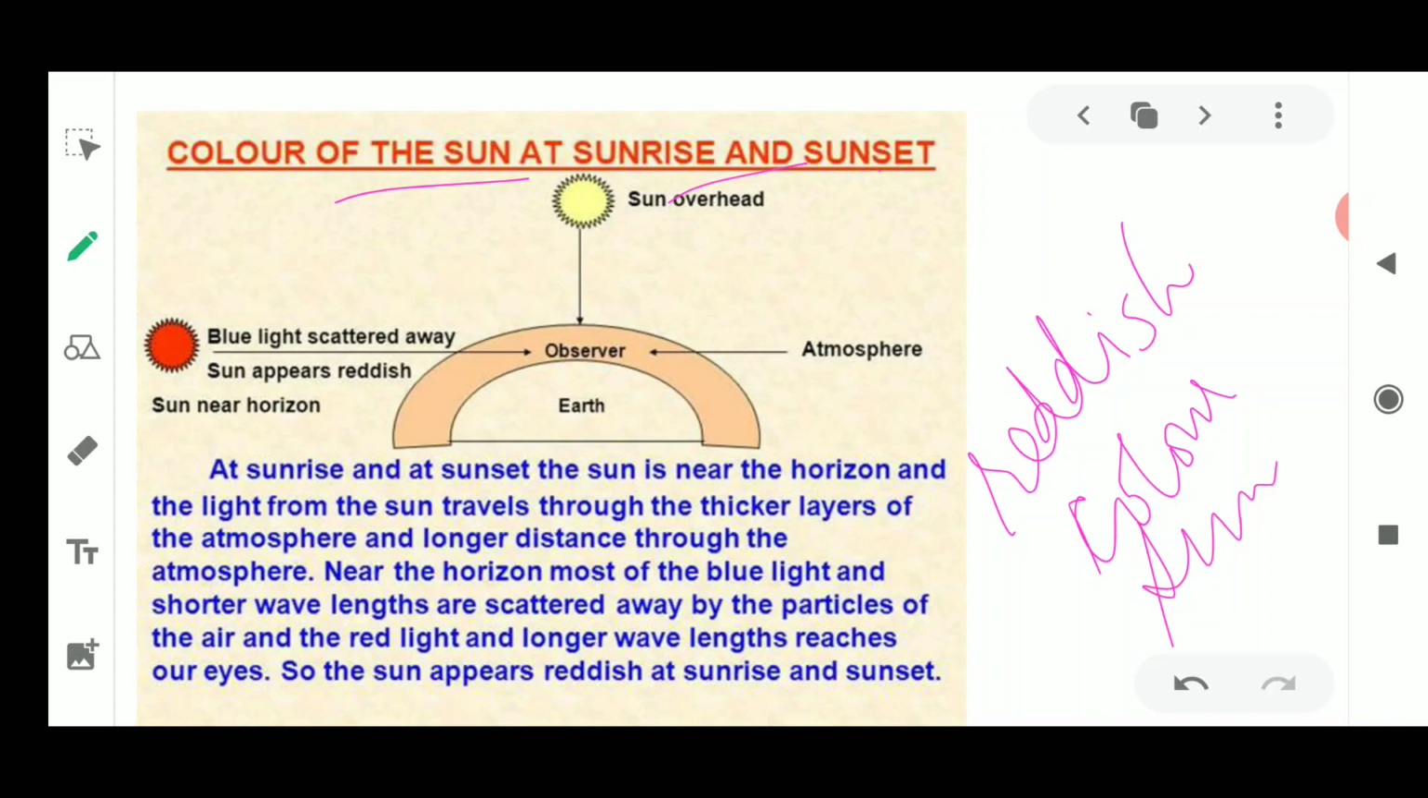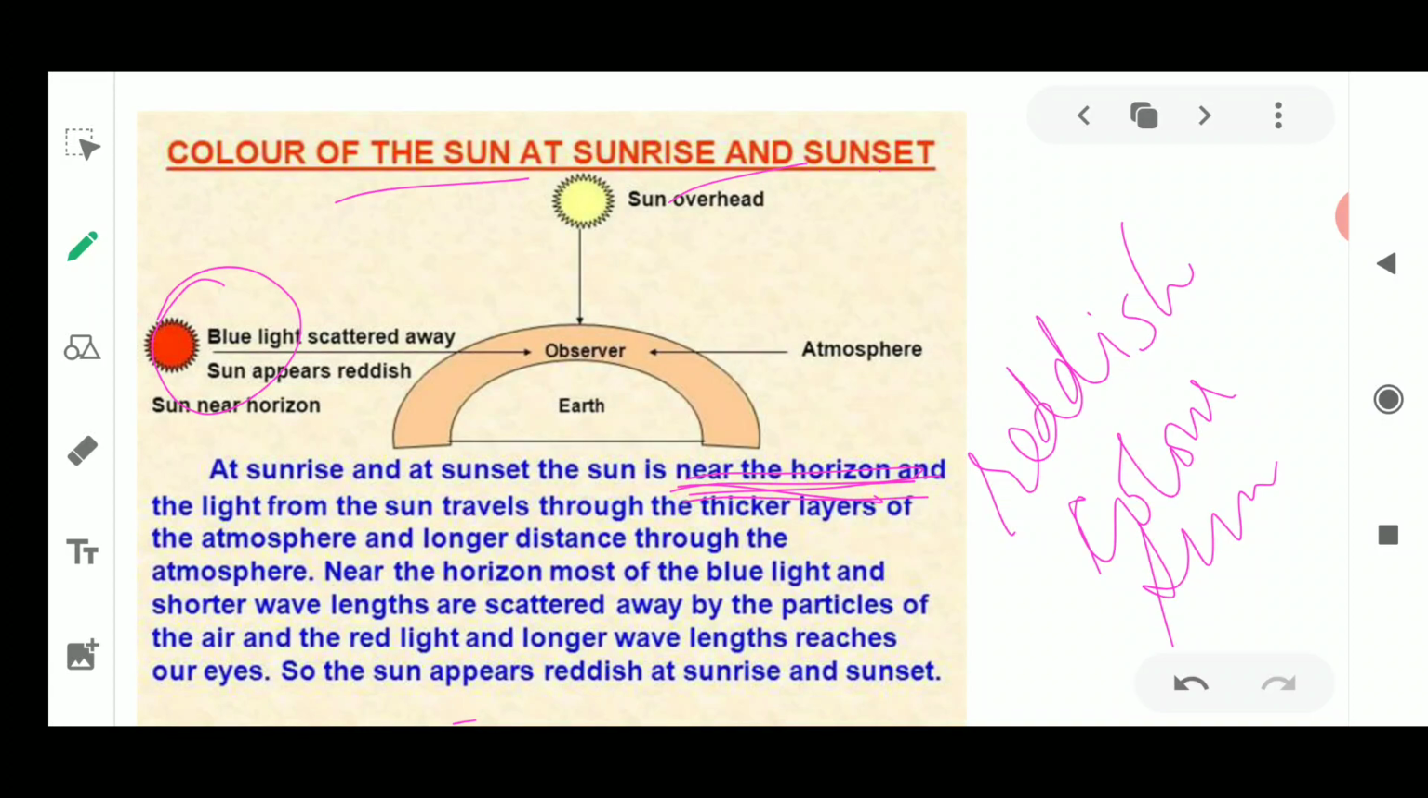Okay, now if we go into the detail of this reason, we could say that at the time of sunrise, the sun is near the horizon. We have seen this just before, where I told you why the sun looks at a different position from the horizon, from the earth's surface. Now what happens at sunrise and sunset? The sun is near the horizon. Why? Because it is going to rise and it is going to set.